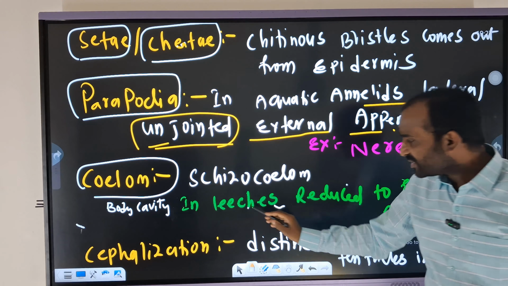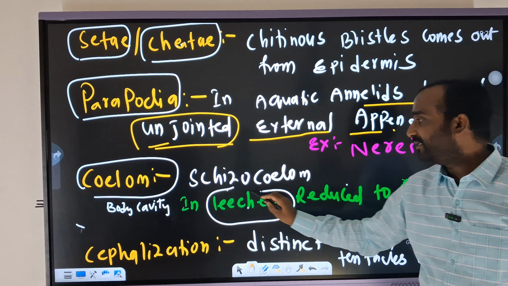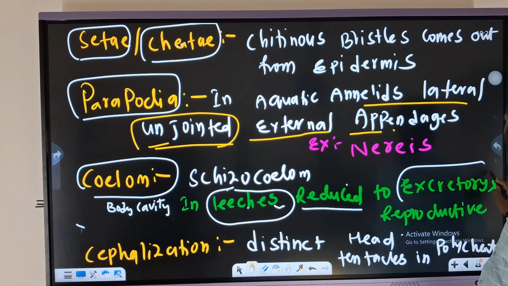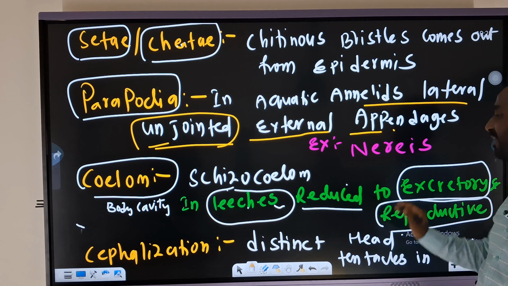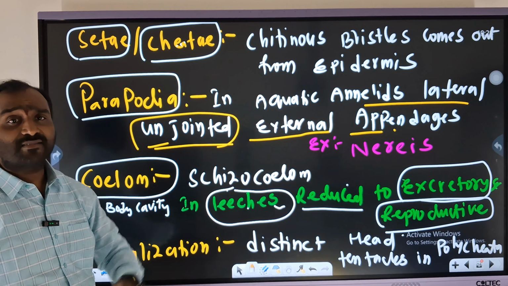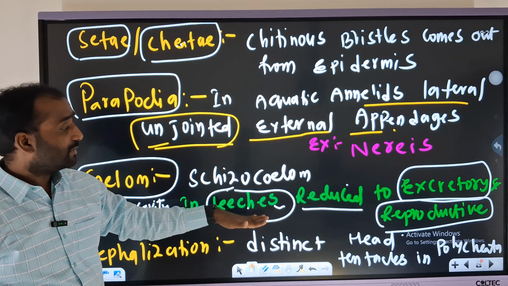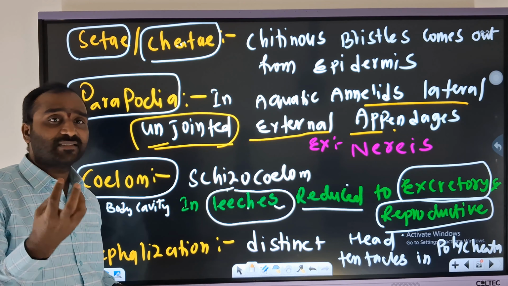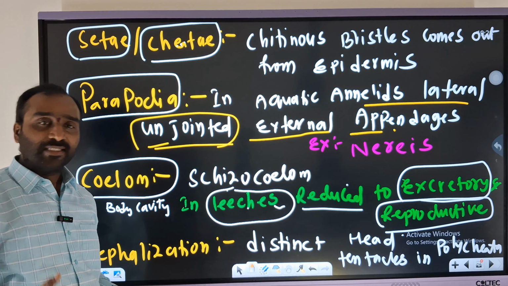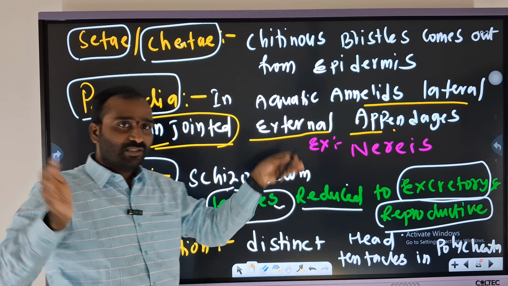And one more, the most unique feature. Everywhere we need to sort out the unique feature, in the leeches. Okay, so in leeches, the coelom is reduced to the excretory and as well as reproductive systems. Here, because this is an organism which acts as an ectoparasite. Why? Because obviously it feeds on blood. The entire blood is sucked by the organism and it has to store it. That is the reason the coelom will be like that.